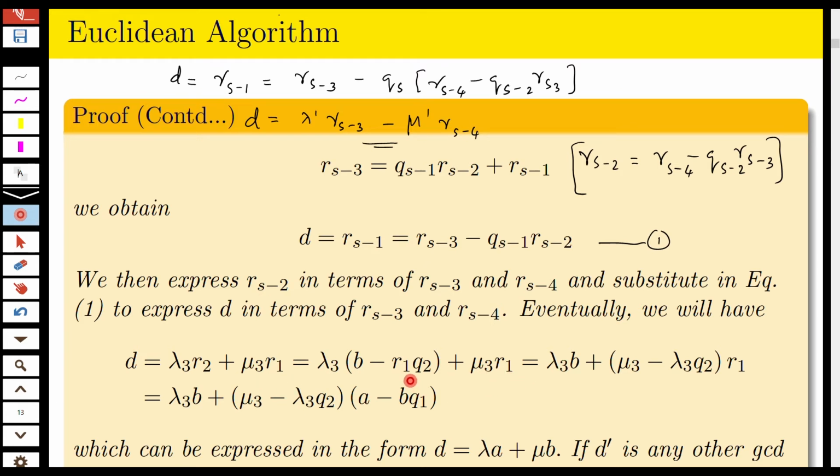Again you can express this as lambda 3 times B plus (mu 3 minus lambda 3 into Q2) times R1. And again you can express R1 as A minus B Q1. So lambda 3 into B plus (mu 3 minus lambda 3 into Q2) into (A minus B Q1).